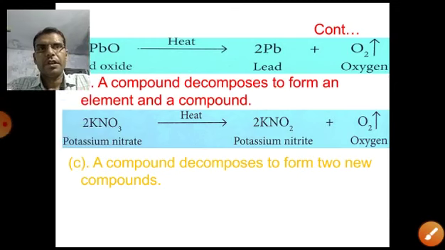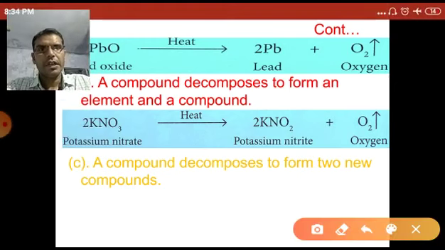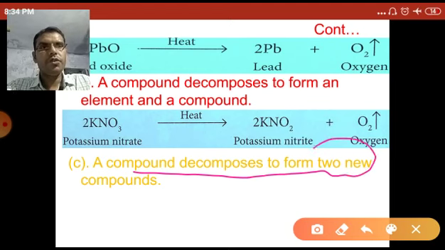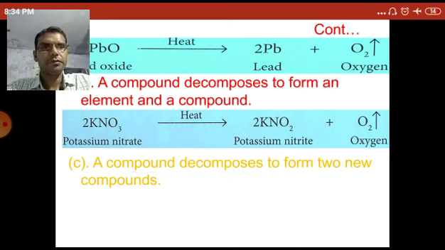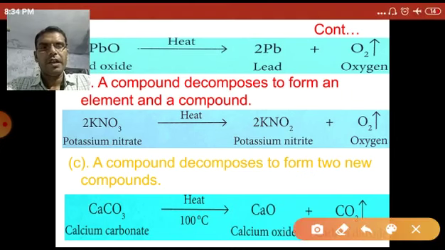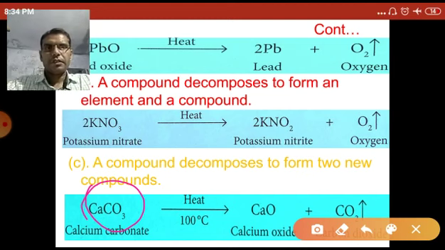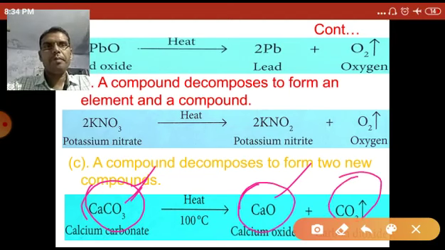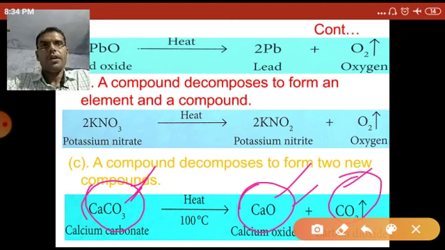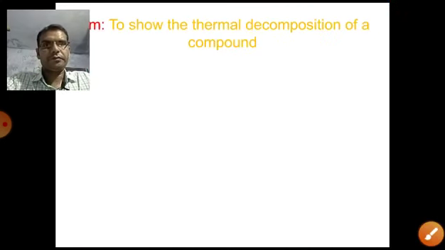Next, in the decomposition reaction, a compound can decompose to form two new compounds. Let's see the example. When calcium carbonate, limestone, is heated, it produces two compounds, calcium oxide, quicklime, and CO2 gas. So a compound decomposes to form two new compounds. This is also a type of decomposition reaction.